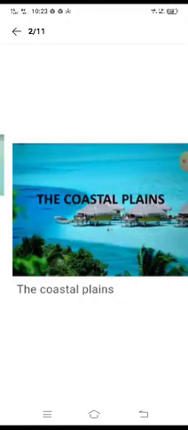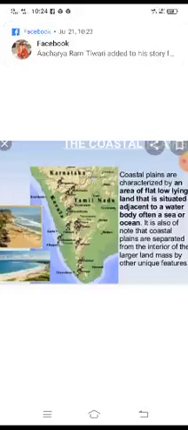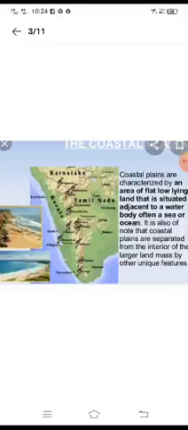Okay. So just see the coastal plains. Coastal plains are characterized by an area of flat, low-lying land that is situated adjacent to a water body, often a sea or ocean. It is also of note that coastal plains are separated from the interior of the larger mass by unique features.